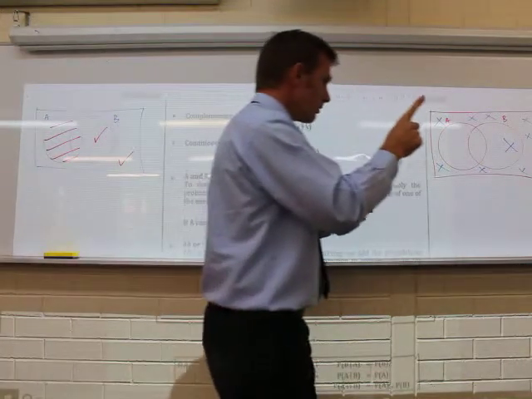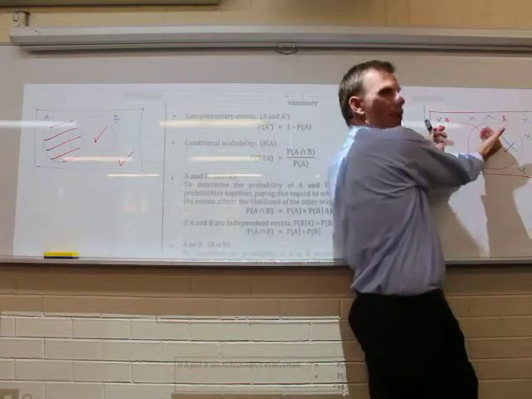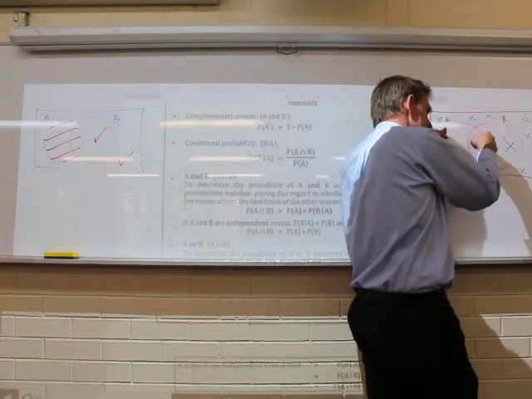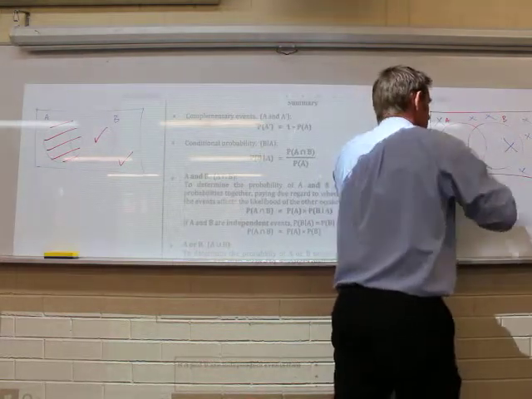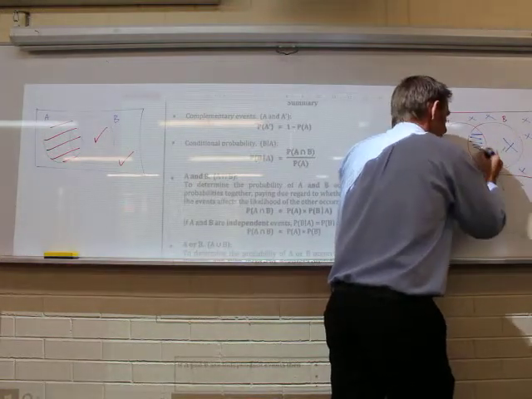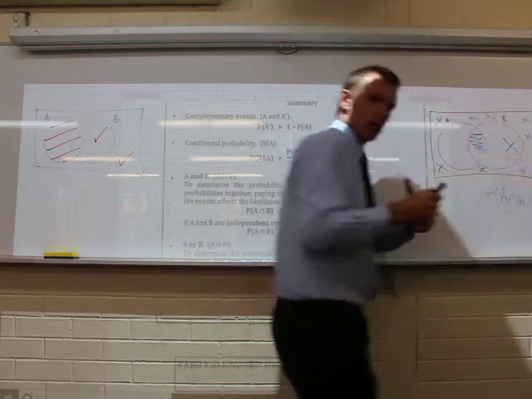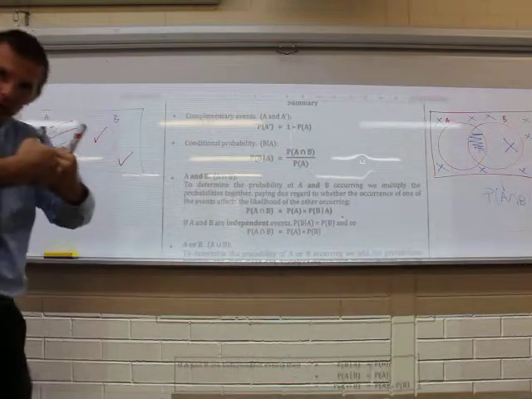And then, from within A, I'm saying what's the chance that they're also in B? This area here, this bit in the middle, that is the probability of A intersection B, isn't it? It's the bit in the middle.